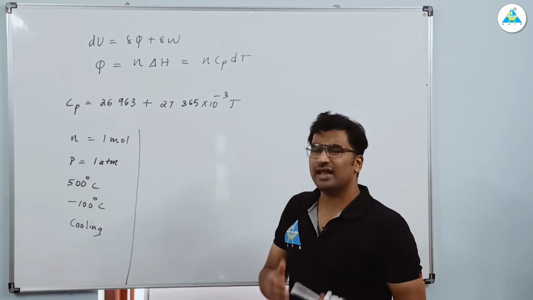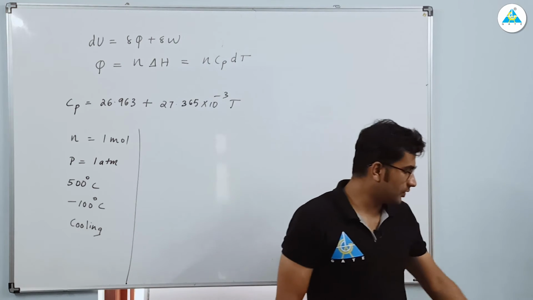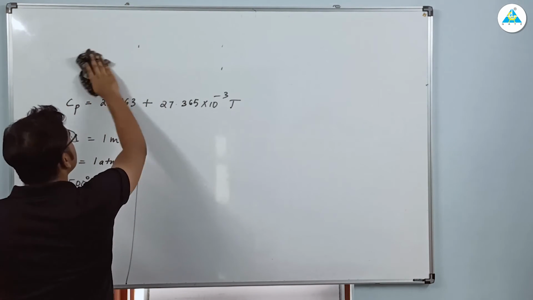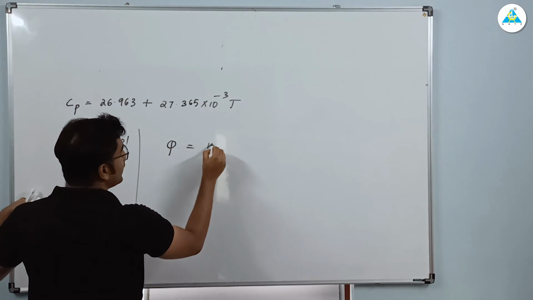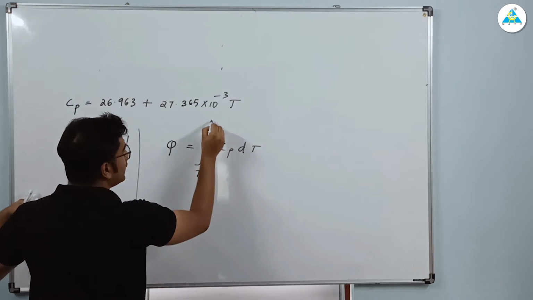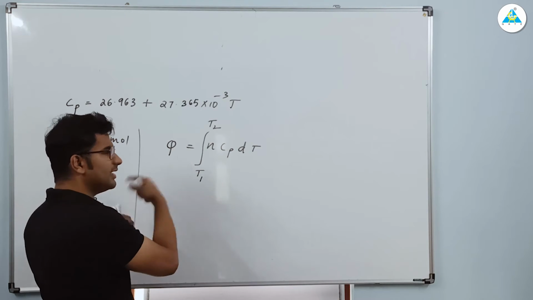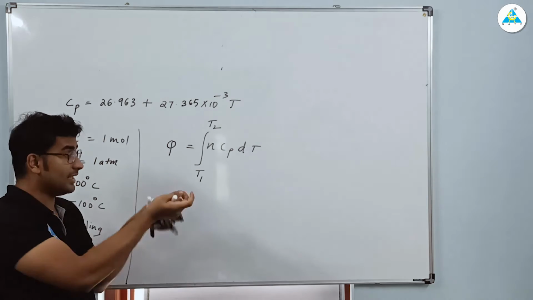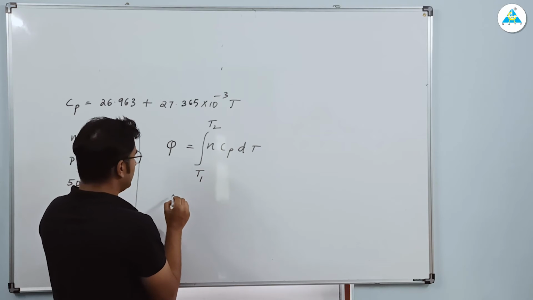So if you want to find ncpdt during a constant pressure process, the problem here is Cp is not a constant. Cp changes with temperature. So how will you find the value of Q? N into Cp into dt, that is okay, but you need to integrate it from T1 to T2 because the Cp is not constant. For ideal gas, it's a constant, so you can take it outside if given. अगर आपके पास वो दिया है, the value is constant, okay, then you can take it out, otherwise you cannot take it out. ठीक है? So the value is not constant, so integrate करना पड़ेगा आपको.